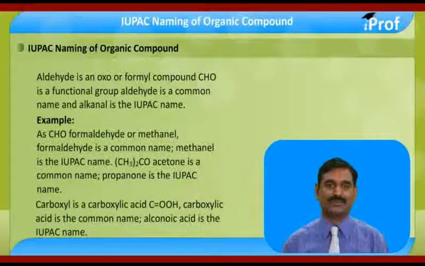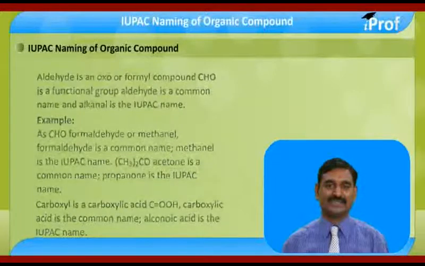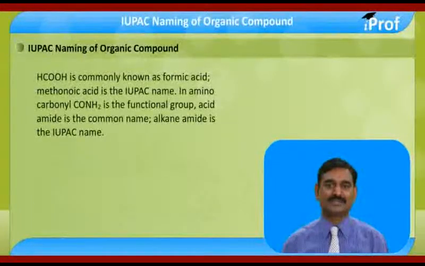Carboxyl, this is a carboxylic acid. C double bond O, OH. Carboxylic acid is a common name. Alkanoic acid is an IUPAC name. HCOOH is formic acid, a common name. Methanoic acid is an IUPAC name.